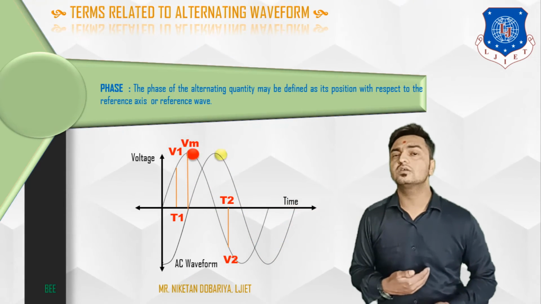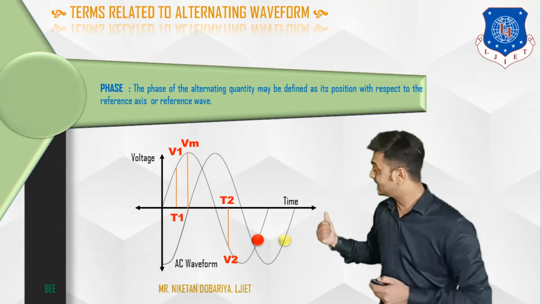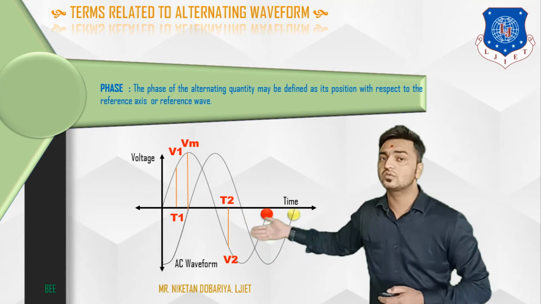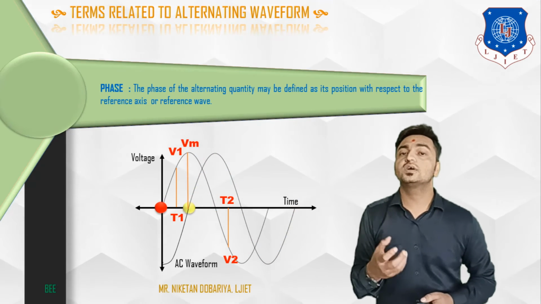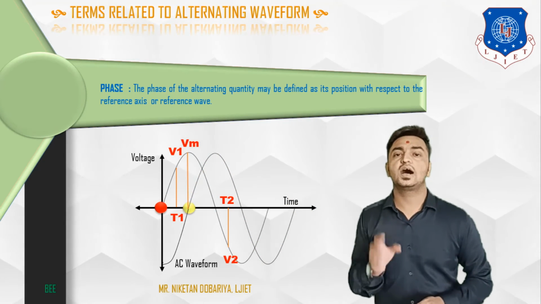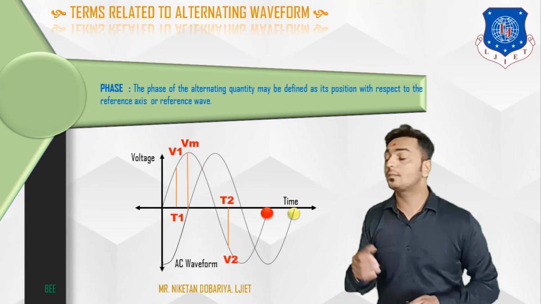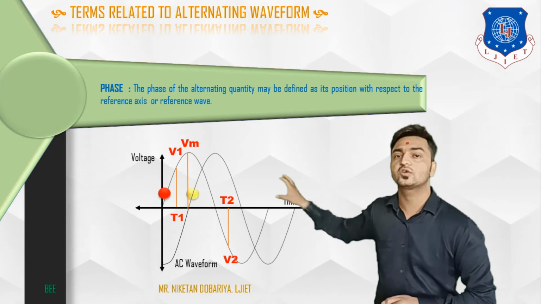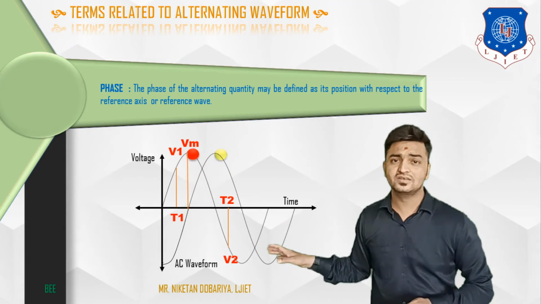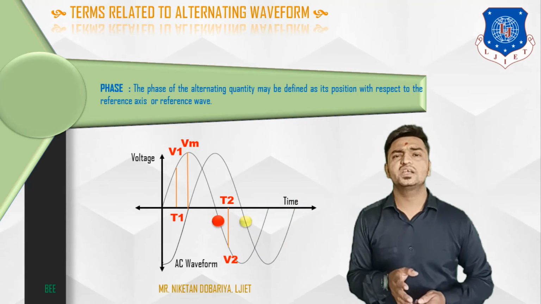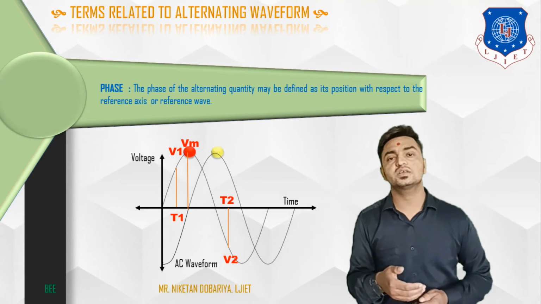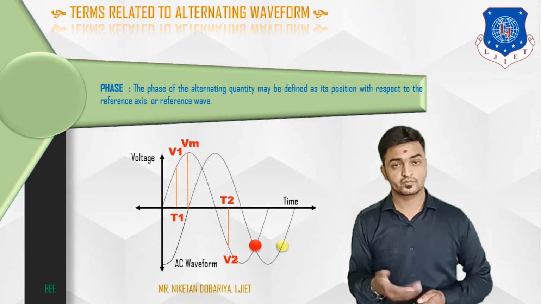So basically here we can define the angle of these waveforms on these various places with respect to some reference, and those angles are the phase angle of these waveforms with respect to that defined reference. So this is phase, and we can normally define phase in terms of theta, means angle, or in terms of time.